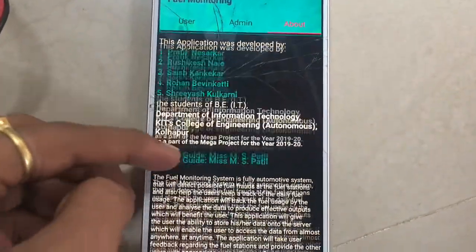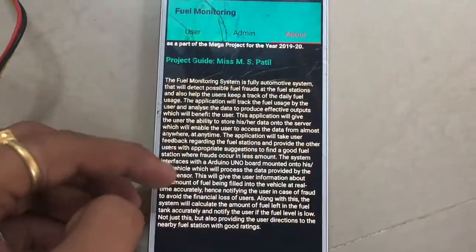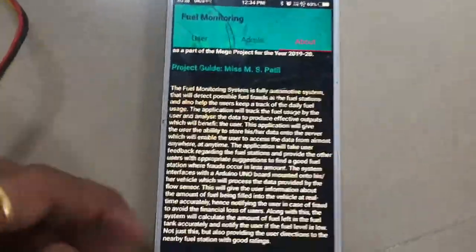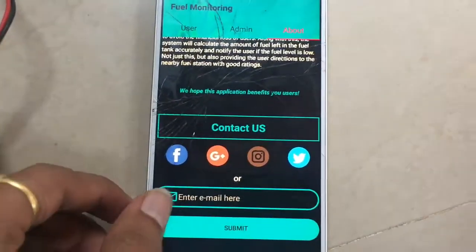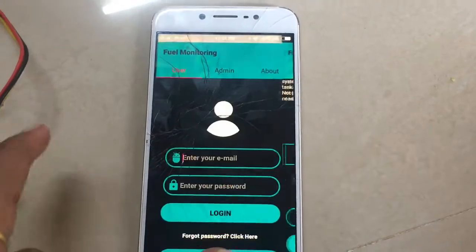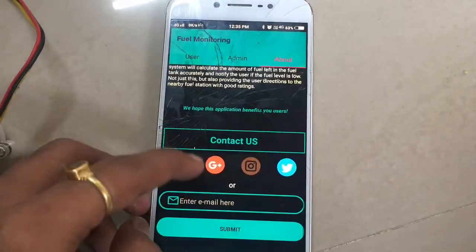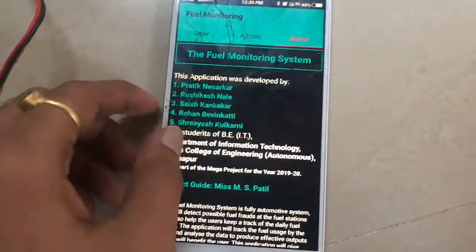This just shows some information about our group, our project guide, and what the fuel monitoring system was developed for, and how it will help users. There are some quick links for our social media pages, etc., and a small form which will enable you for our newsletters and all. So all of this data, when I submit in here, or whatever I do here, it will just take you to the required pages.